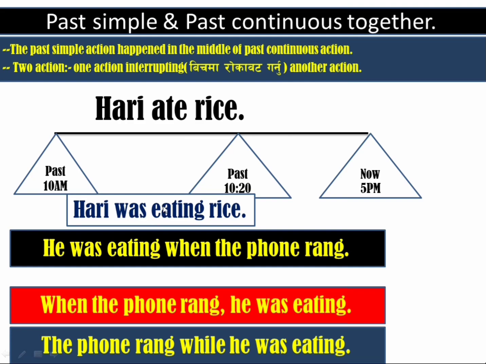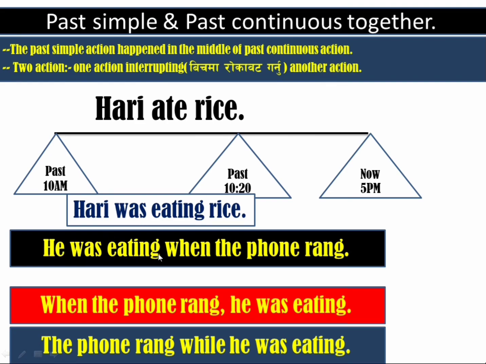Now this sentence is in past continuous tense. We use the was plus verb-ing form here. Now see, he was eating when the phone rang, okay. When the phone rang means we already explained the action that happened in the middle of the past action or past continuous action. It means the telephone ringing interrupted the other action. The other action here, dear students, is he was eating.